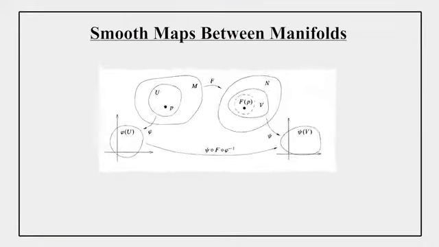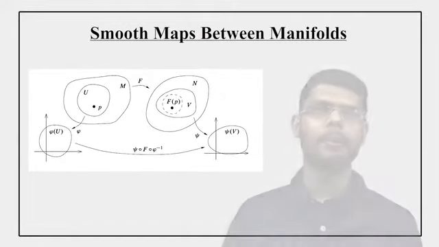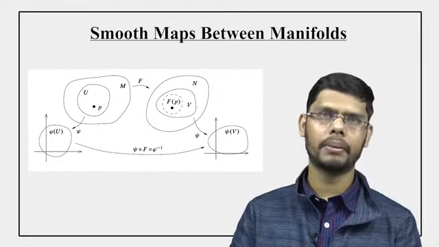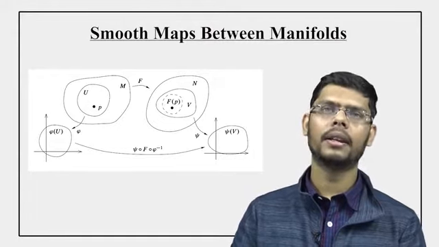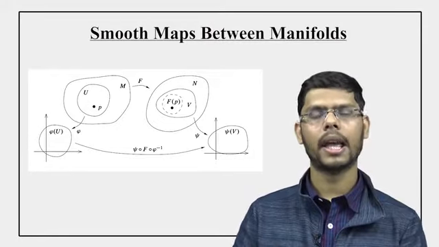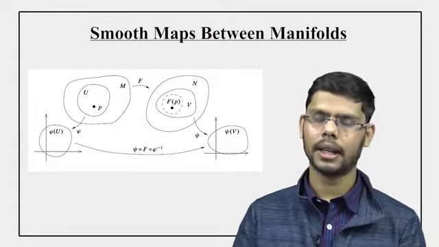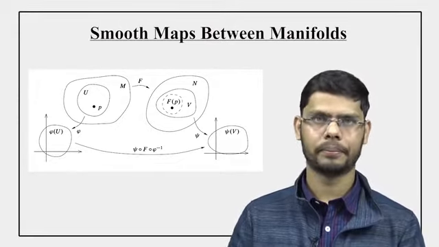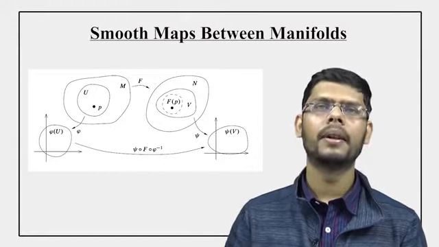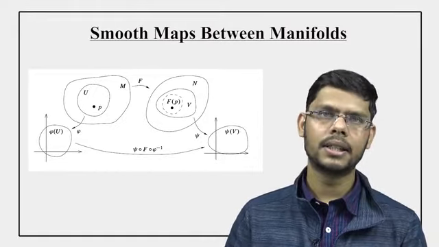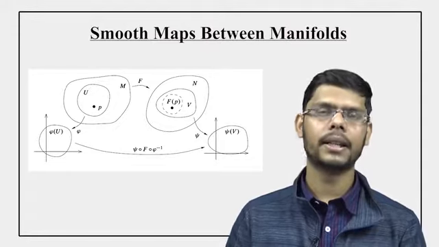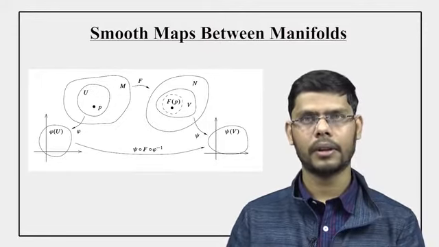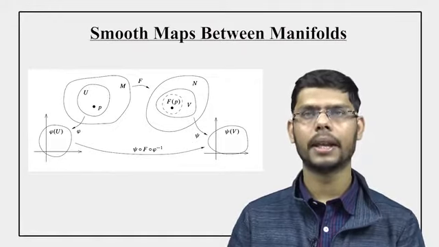Okay, here is the picture. Here the left hand side is the manifold M and the right hand side is the manifold N, and we are given a function f. In M we have a point p and an open neighborhood U, and in N we have the point f(p) and an open neighborhood V. Now there is a chart about p, that is (U, phi), and there is a chart about f(p), that is (V, psi).